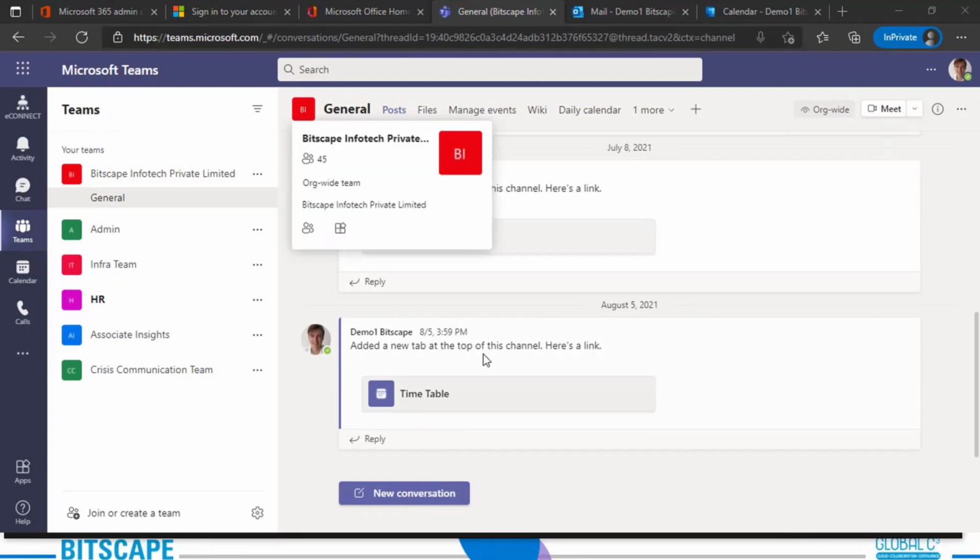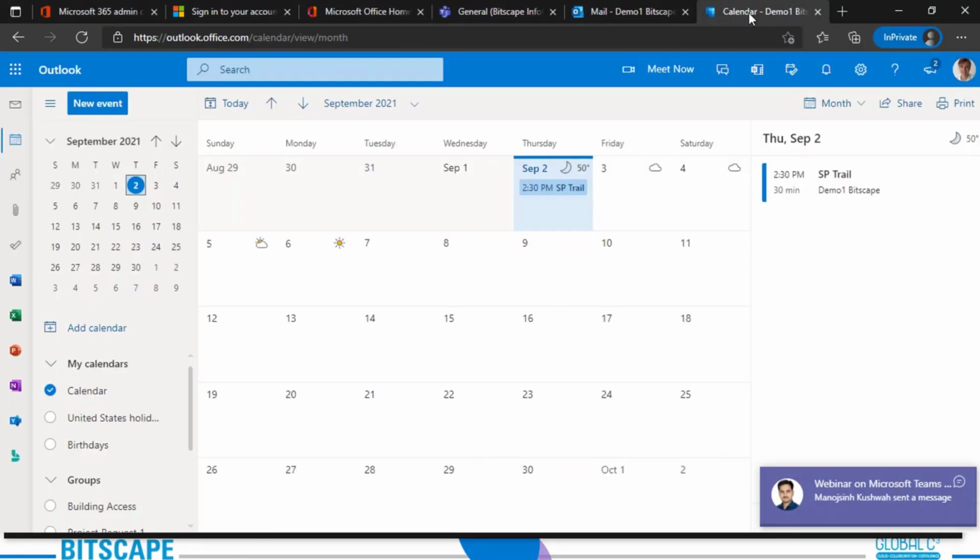The same feature is also available via your Outlook. Let me show you how. Go to your Outlook.